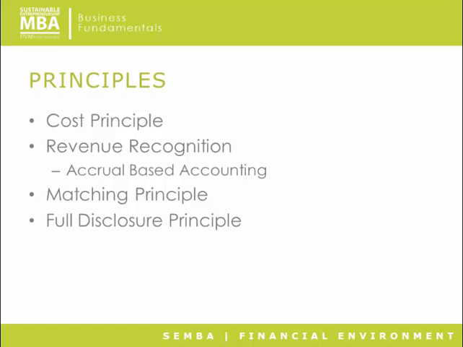The next principle is the matching principle. Under the matching principle, we recognize expenses when they happen, not necessarily when we pay for them. A good example is the light bill. You get an electric bill. You get the electric bill in May for April. You recognize the expense in April because that's when you used the electricity.